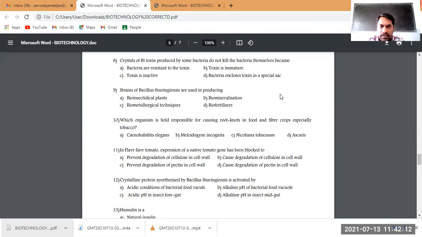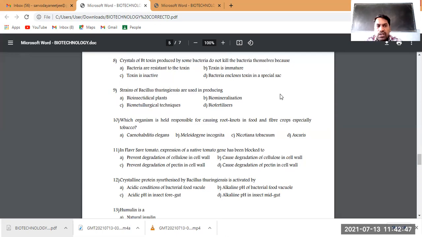Toxin is inactive. So that might be a reason. Let us take one more option. Bacteria encloses toxin in a special sac. No, there is no such thing. It is directly released from the bacteria. There is no packaging of that toxin, so that is not why the bacteria is not killed. So the answer to why that bacteria is not being killed by the toxin is that the toxin is inactive.